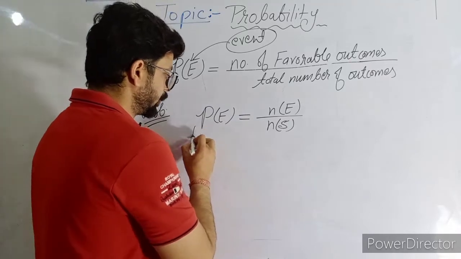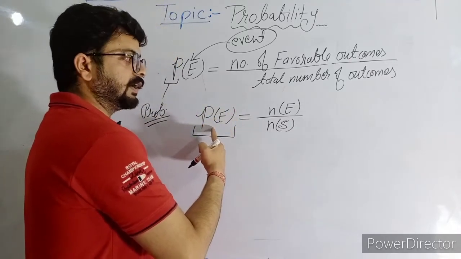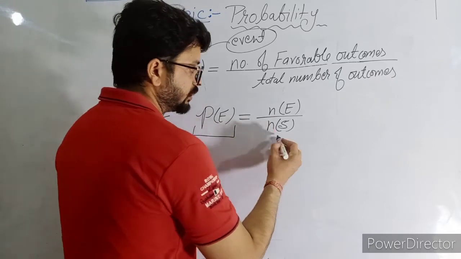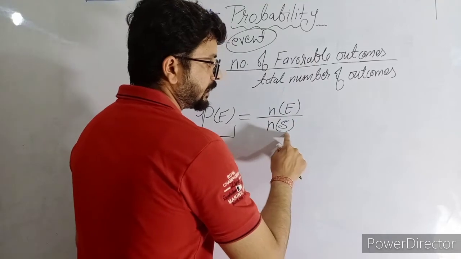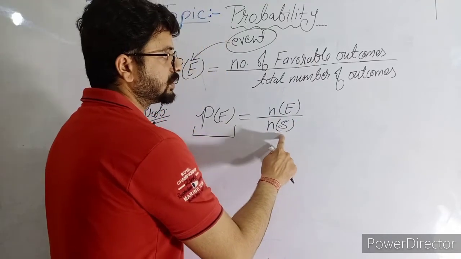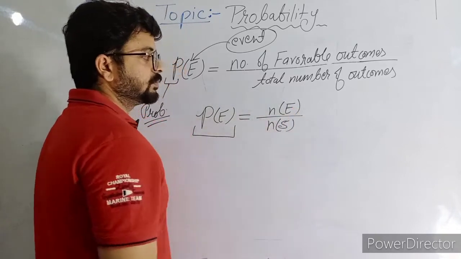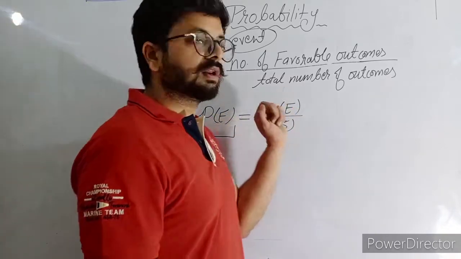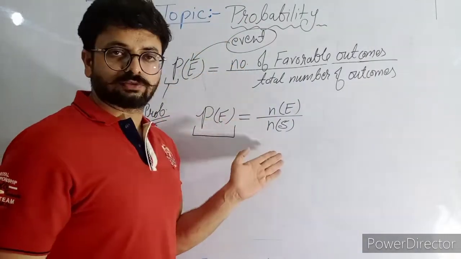Now here, probability of an event, we will call, is equal to, this is the mathematical formula, n(E) upon n(S). n(S) means the total possible outcomes, and n(E) means the total favorable outcomes. Now a few things you note down about these formulas.